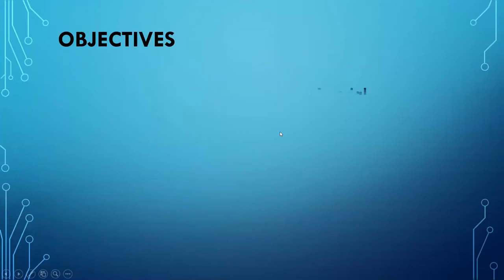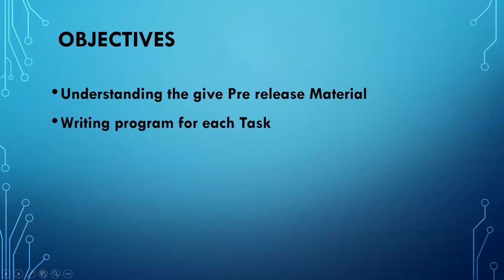So here is the previous material for 0478 IGCSE, for those who are going to appear in the May-June exam; this is a solution for that. Before that, what are the things we are going to see in this presentation? Understanding the given pre-release material clearly before starting any programming. First, you have to understand the background where it is happening and what we really have to do. So first, I want to explain what really happened in this pre-release material, what the aim of the project is, and how we are going to do the task.